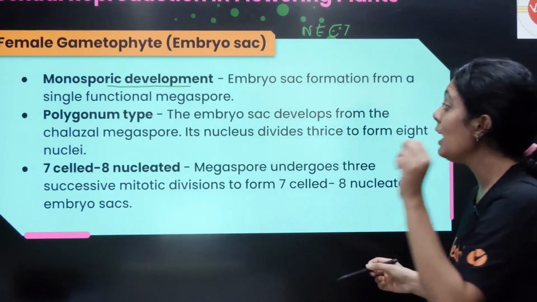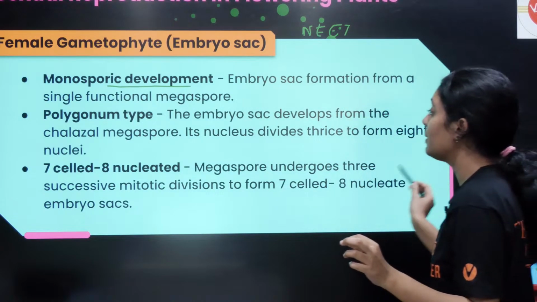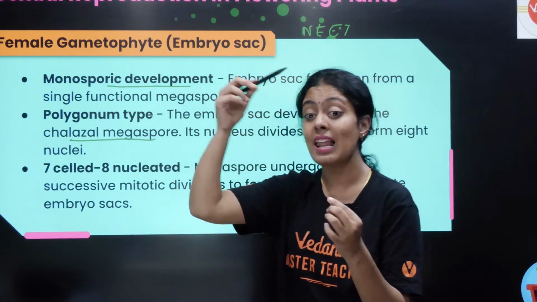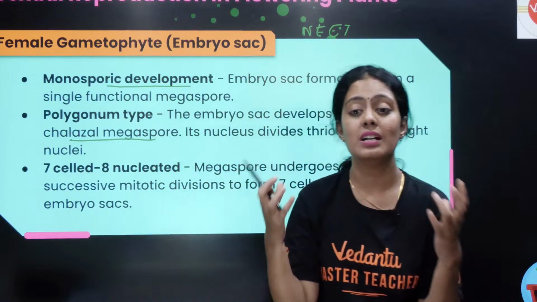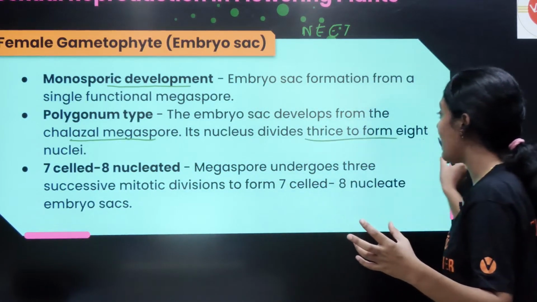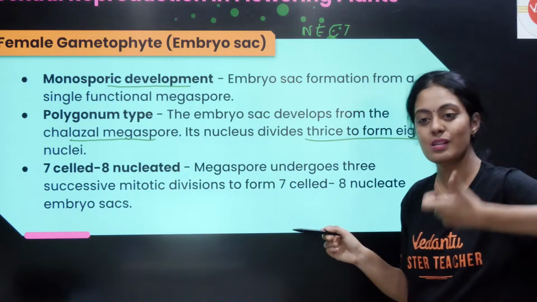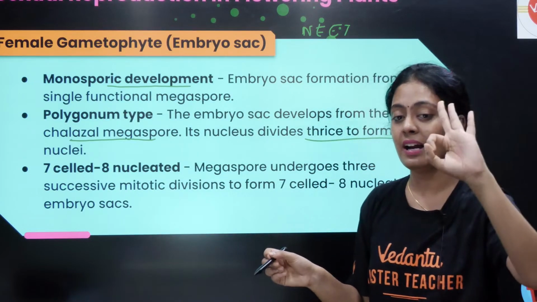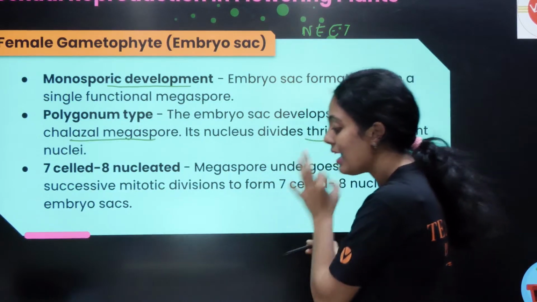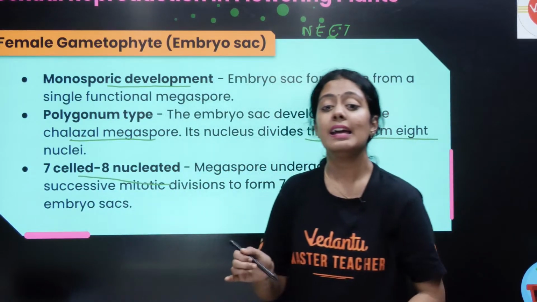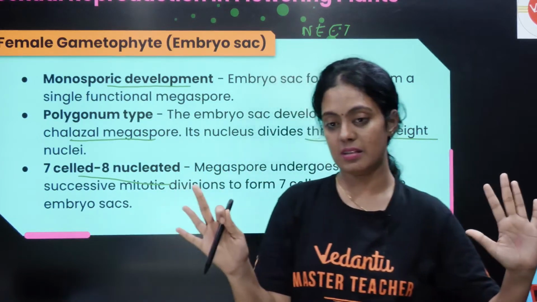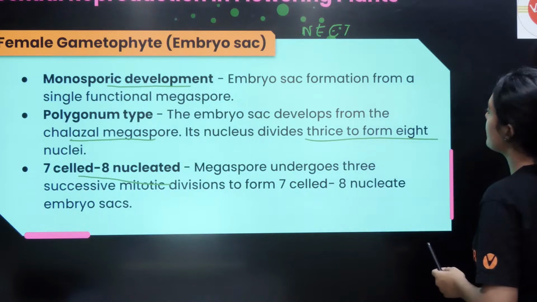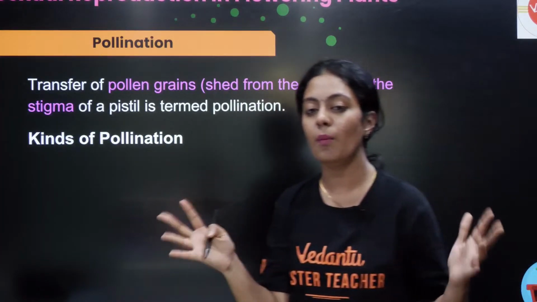Okay, then you have polygonum type. The embryo sac developed from the chelazal megaspore. Okay, என்னோட நம்ம chelazal end micropylar end இருக்குல, நம்ம chelazal endல இருக்க megaspore தான் it is going to develop. Its nucleus divides thrice. எத்தனை வாட்டி division ஆகும்? இது கேட்கலாம். This also they can ask. Okay, 2 cell, 4 cell, 8 cell stage. So 3 வாட்டி divide ஆகுது. So it has 7 cell, 8 nucleated stage. Okay, 7 cell, 8 nucleus. They undergo successive mitotic division to form this. So in the embryo sac ன்றது ரொம்ப முக்கியமான விஷயம்.